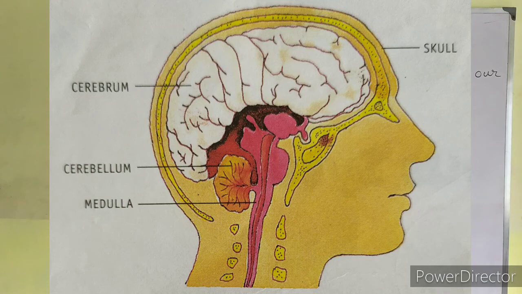The brain needs a continuous supply of blood and oxygen. A person faints if his heart is not able to send enough blood to his brain. We must get enough sleep to rest our brain.